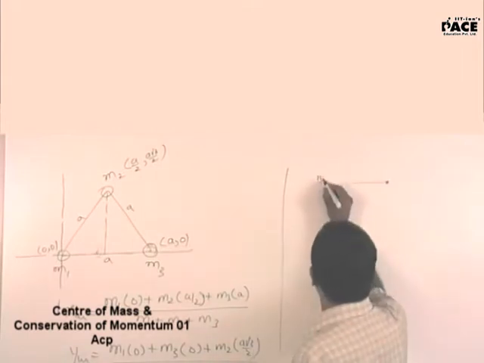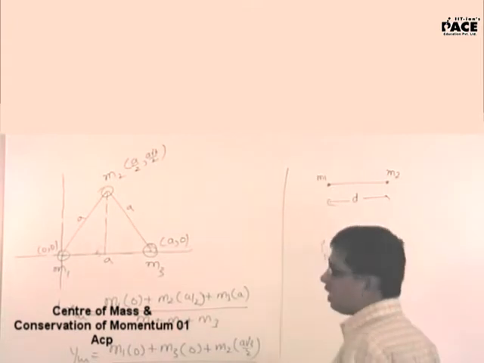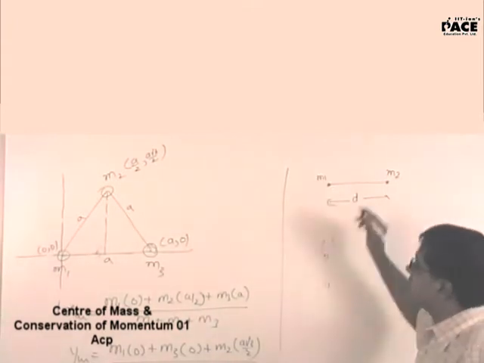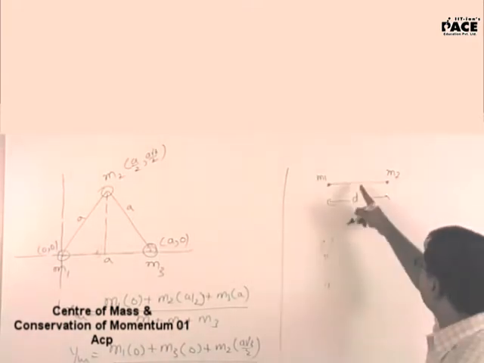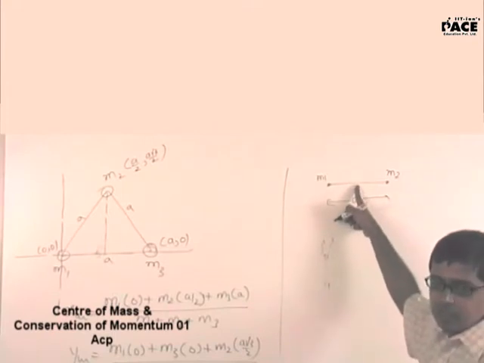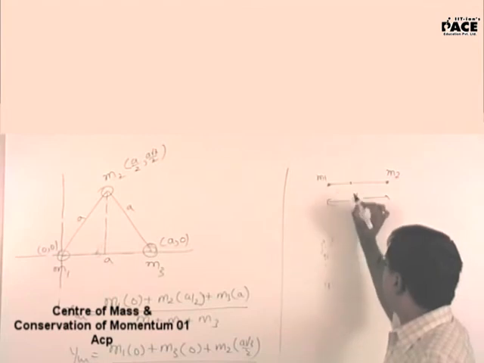Now if this is m1 and m2 and the distance between them is d, where will the center of mass lie? Have a look at this. Now if both of them were identical masses, then it would have been at d by 2. Now this is m1 and m2, so center of mass will lie somewhere here.